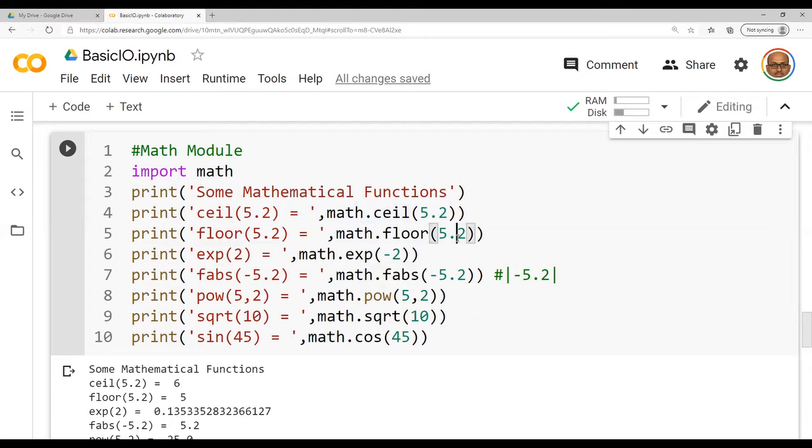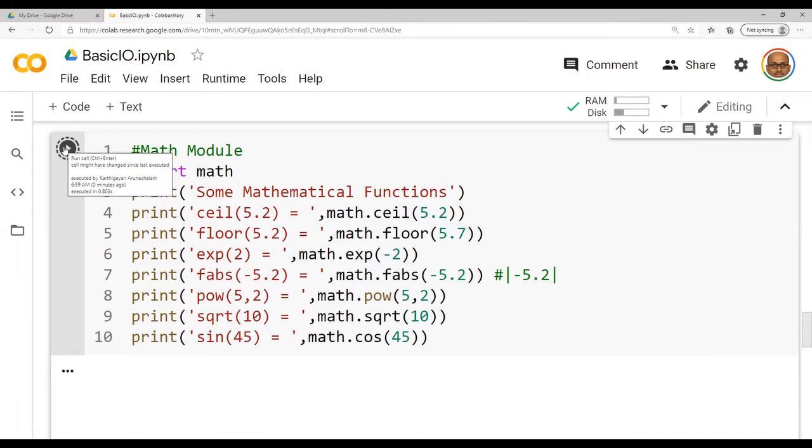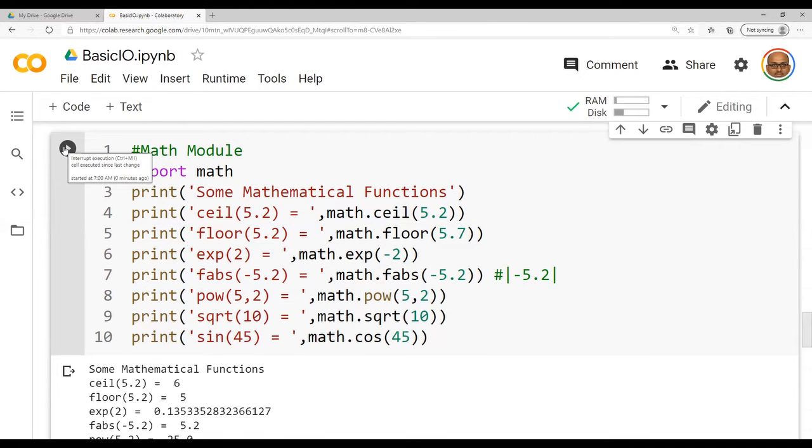Let me check with 5.7 with respect to floor. Let me run the same code. Even if it is above 0.5, floor takes only the lowest value. Then exp of 2, they have tested with -2, but we need not have -2. Exp of 2, you are getting the exponential value. You do have an expression for this one.